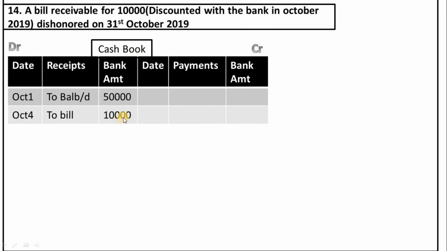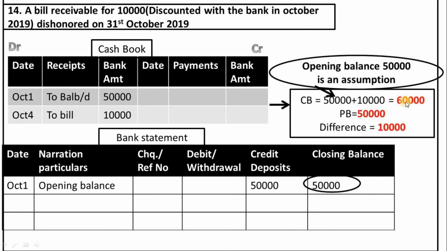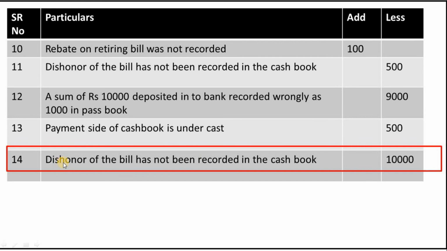When we discount a bills receivable from bank, we will mention this amount on the receipt side of the cash book as 10,000. But the bank has dishonored it. So the cash book balance will be more than bank balance. So we will deduct this amount from the cash book balance. So we will mention this amount in the less column of bank reconciliation statement, and in the particulars column, dishonor of the bill has not been recorded in the cash book,